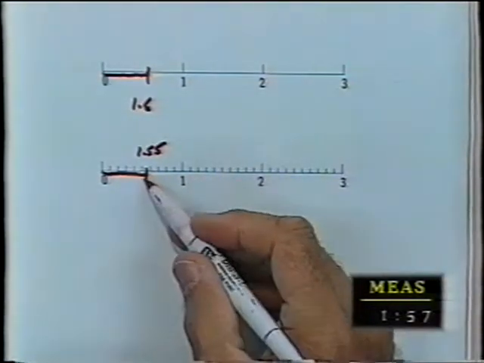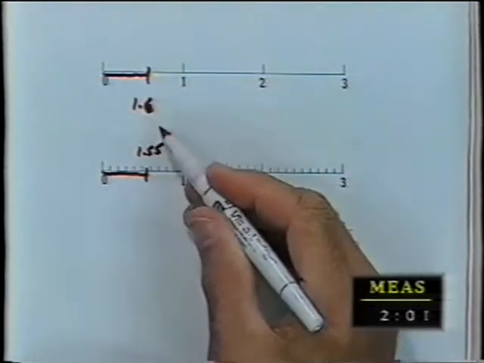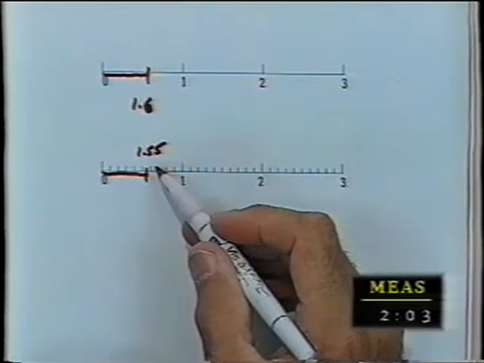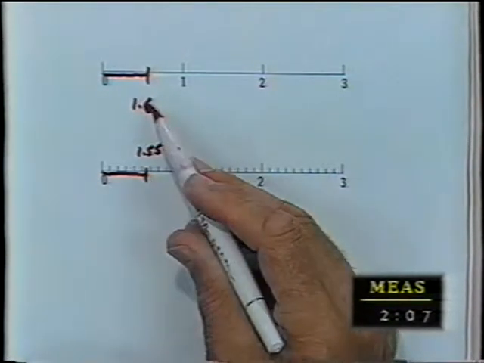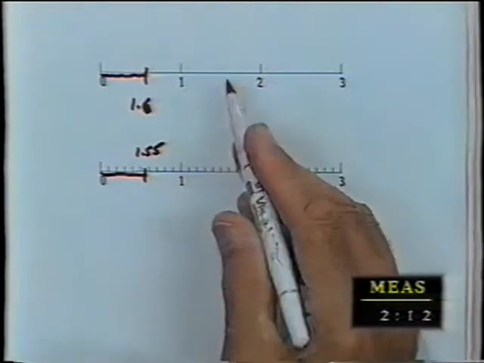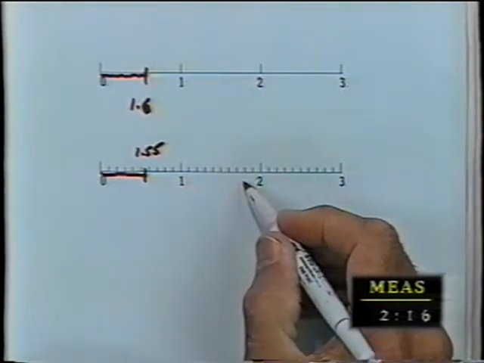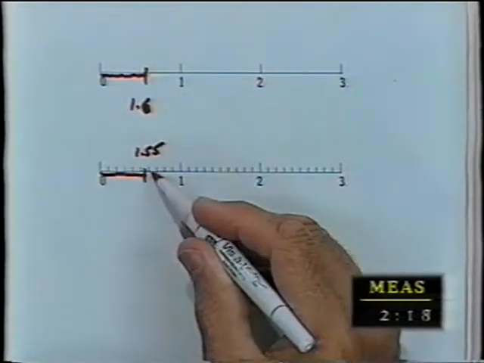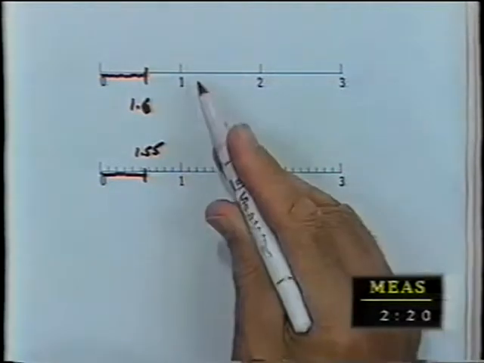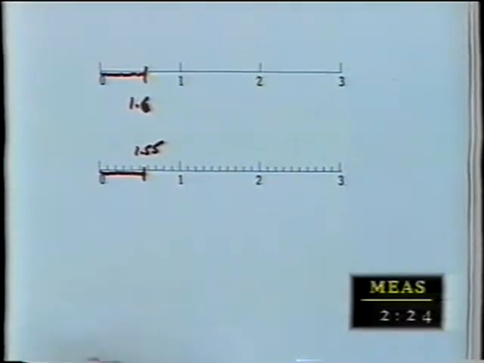I can read this ruler to one more decimal place than I can read this ruler. This I said 1.6. Here I'm saying 1.55. I could read this one more decimal place than I can read this because this ruler is more precise than this ruler is. This has markings which allows it to be more precise than that one. Okay? No problem. We all follow that.